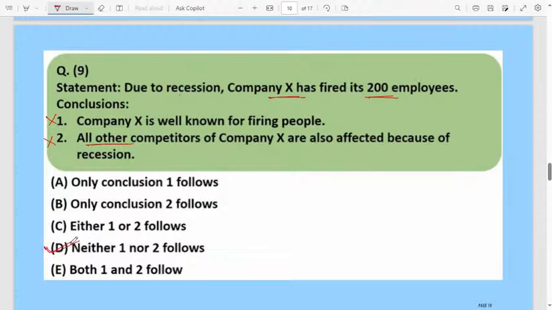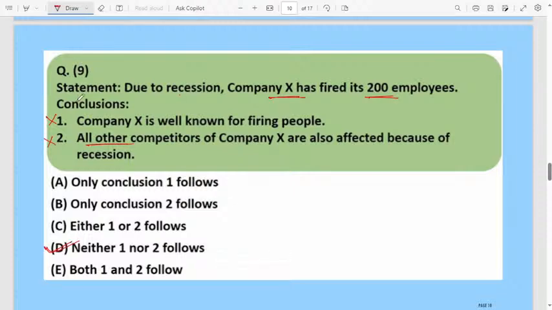When you are solving questions like this, be careful about the statement. Don't go with even one word that is not there in the statement. Stick to the statement, then whatever answer you get is correct. Don't assume anything, and don't create your own stories.